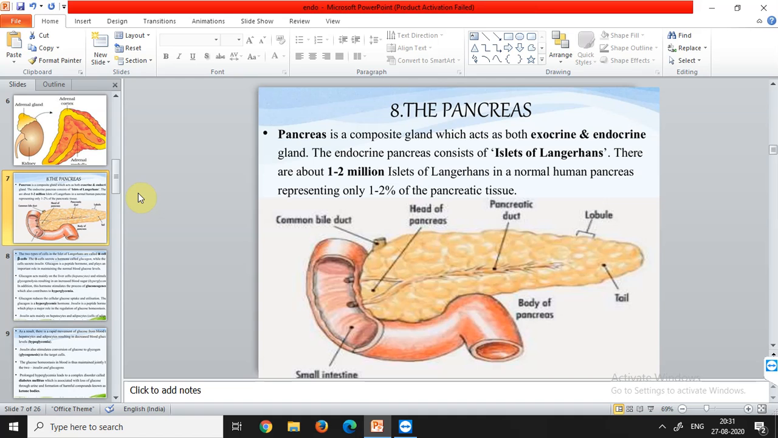Now in the diagram you can see the different structures that are present. From here this is the small intestine. From here the pancreas starts. So the pancreas is present just below the small intestine. This is the head of the pancreas. This is the common bile duct, from where bile juices are secreted. This is the pancreatic duct. These are the lobules, because the pancreas is divided into many lobules. It is a lobular structure. This is the tail where the pancreas is ending, and this is the complete body of the pancreas.